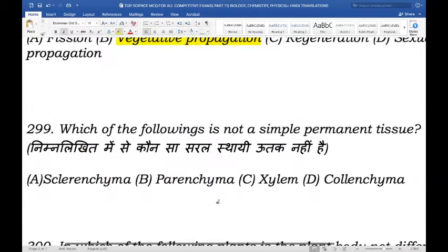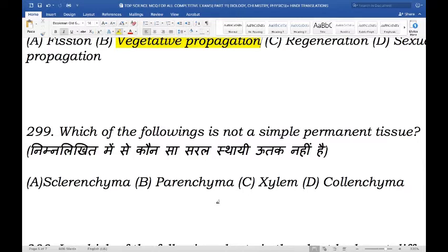Next question. Which of the following is not a simple permanent tissue? So is it sclerenchyma, parenchyma, xylem, or collenchyma? So out of these options, which is not a simple permanent tissue? And the right answer here is xylem.